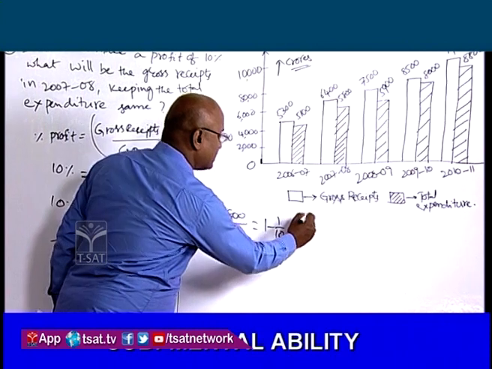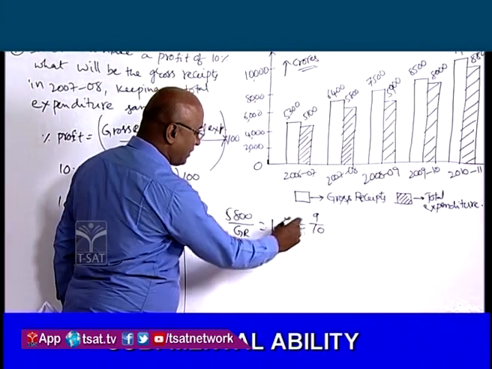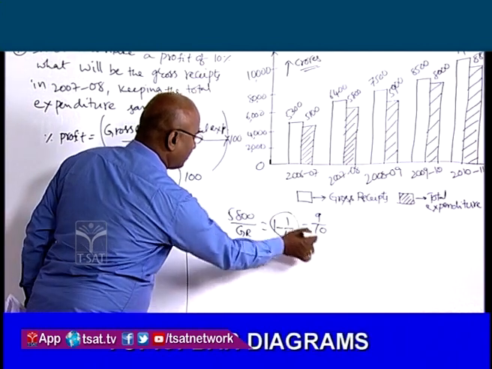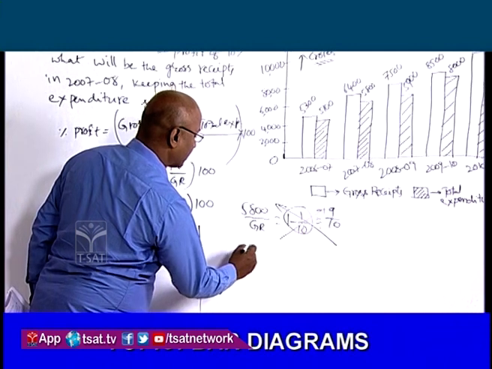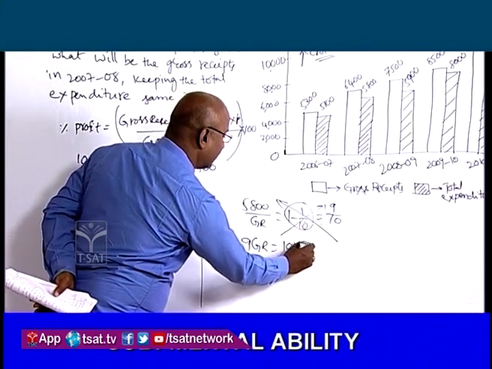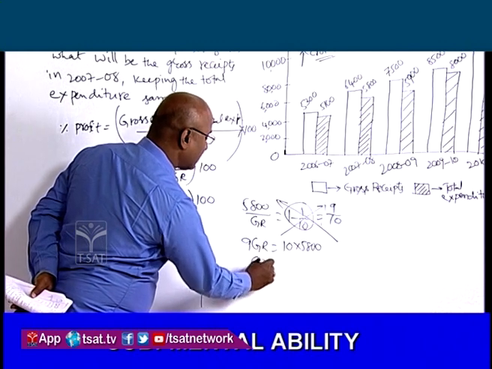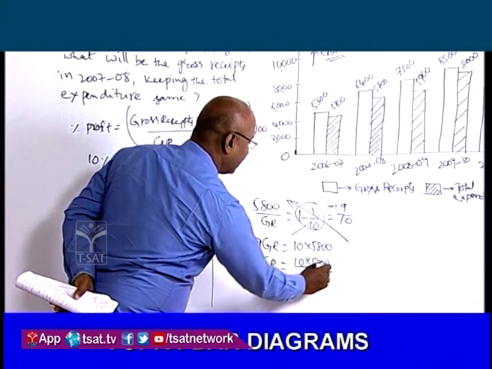1 minus 1 by 10 is equal to 9 by 10. So GR is equal to, or if we cross multiply, 10 into 5,800 is equal to 9 GR. So 9 GR is equal to 10 into 5,800, or GR is equal to 10 into 5,800 by 9, that is equal to